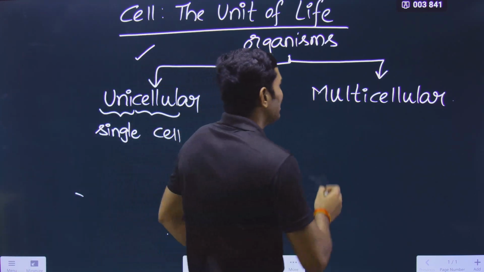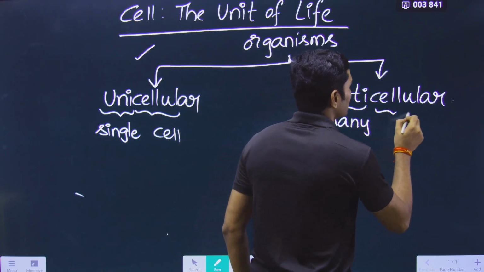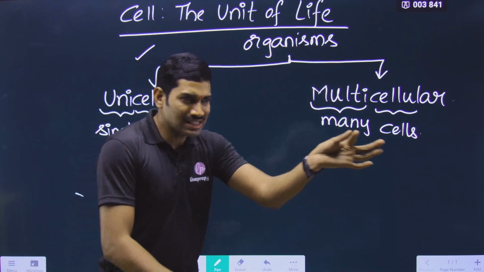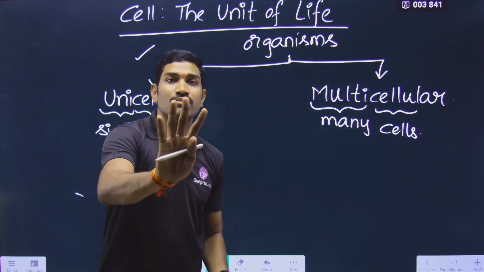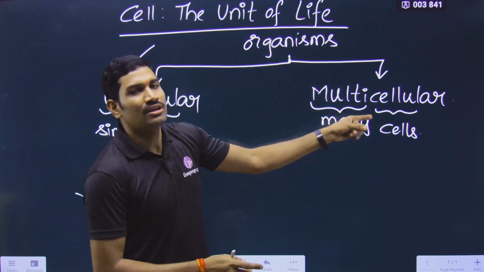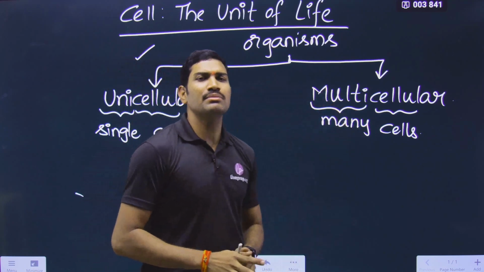But what about this multicellular? Multi means many, many cells. So in these organisms, can you call a single cell a separate organism? No. Now here what happens? Many cells combinedly together are forming a single organism. Understood or not? This is the major difference here.